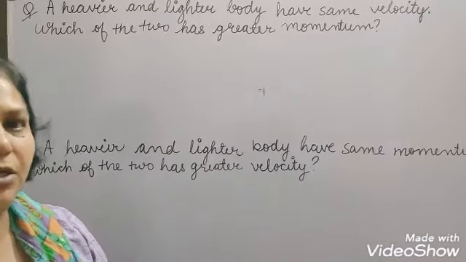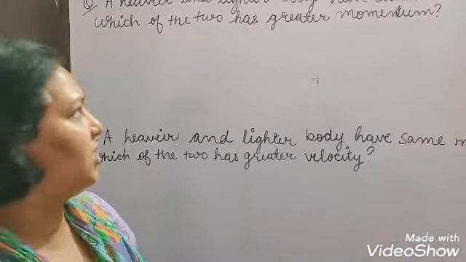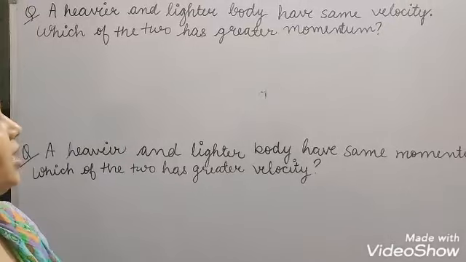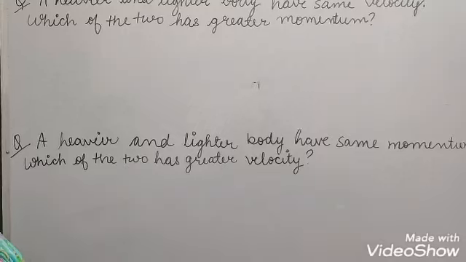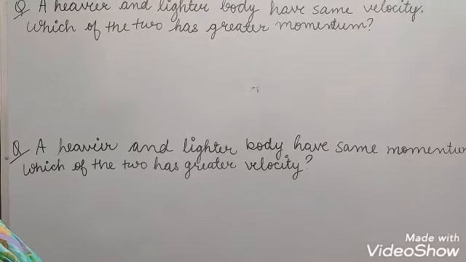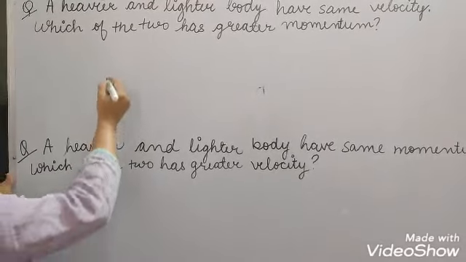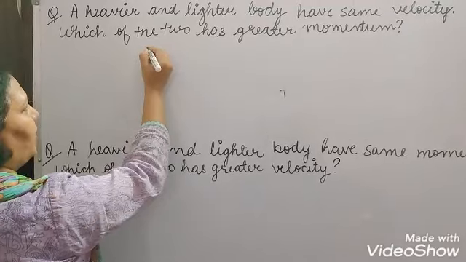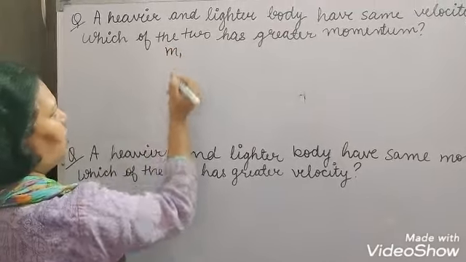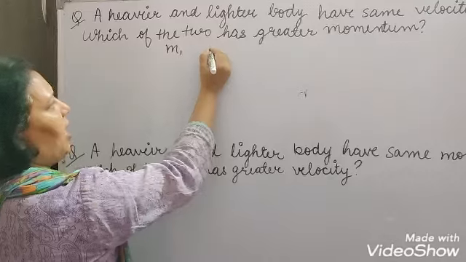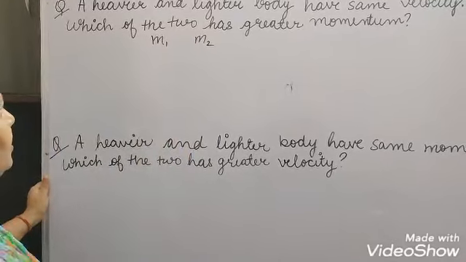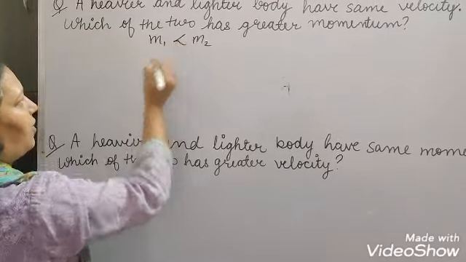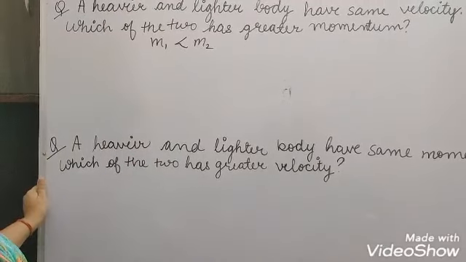Now we will see two questions here. First question: a heavier and a lighter body have the same velocity. Which of the two has greater momentum? Two bodies are given. One is of mass m1, another is of mass m2, and suppose m1 is less than m2.